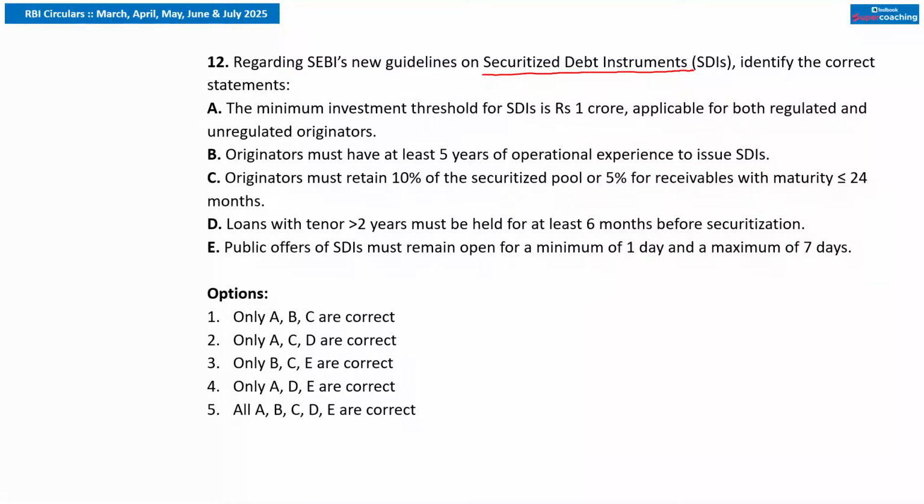What are the conditions? The minimum investment threshold of 1 crore rupees is mandated for the issuance of SDIs, that is securitized debt instruments, by RBI regulated originators and unregulated entities involved in securitization. Remember that the originator requirement is: must have a minimum 3 years of operating experience, must retain minimum interest in the underlying pool, that is 10% of the securitized pool or 5% if receivables have maturity less than 24 months.